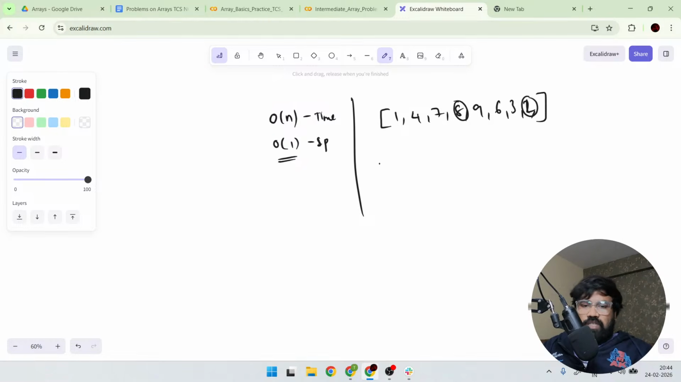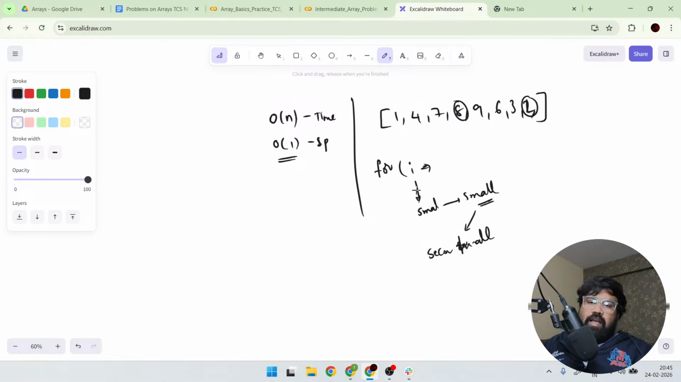So how can you do this? Simply you can use a for loop, and every time I will check the element. Whenever I get a smaller element, I will store it in small, and the number which is greater than this small, I will always store in second smallest. So this loop will be repeated. Every time the smaller element will be stored in small, and the earlier small element will become the second smallest element.